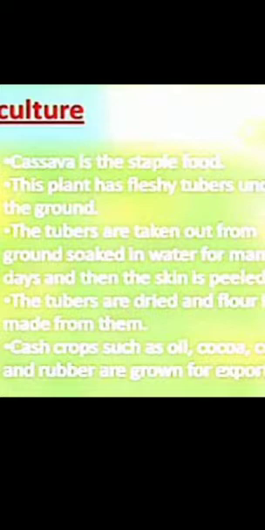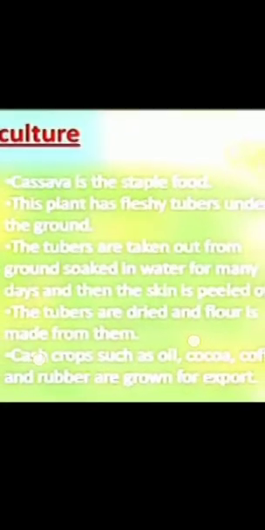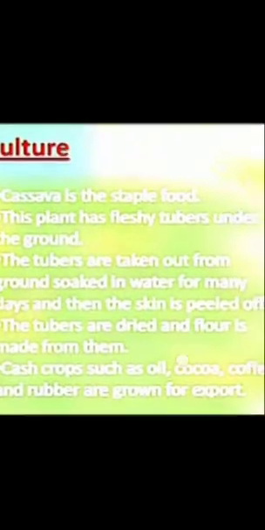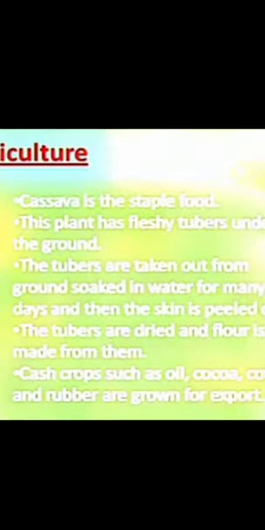Tubers form at the base of the root, like cassava. The tubers are taken out from the ground and soaked in water for many days, and then the skin is peeled off. After that, the tubers are dried and flour is made from them.